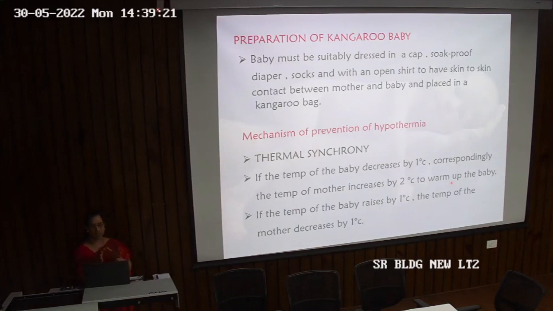So this thermal synchrony is being maintained between the baby and the mother. When there is a decrease of 1 degree Celsius in the baby's temperature, there is a 2 degree Celsius increase in the body temperature of the mother, so that the temperature of the duo, that is mother and baby, is maintained. While if the temperature of the baby rises by 1 degree Celsius, the temperature of the mother decreases by 1 degree Celsius, so that the temperature is maintained. So this was about hypothermia.